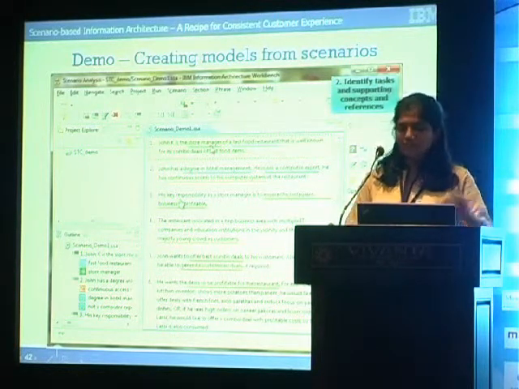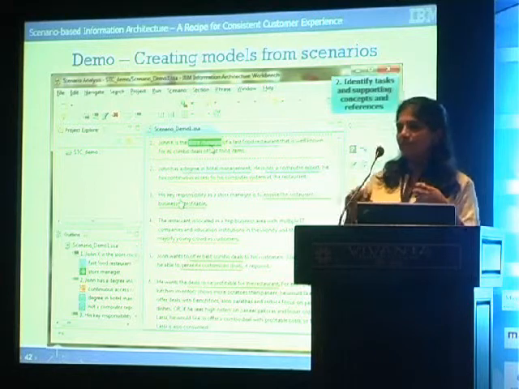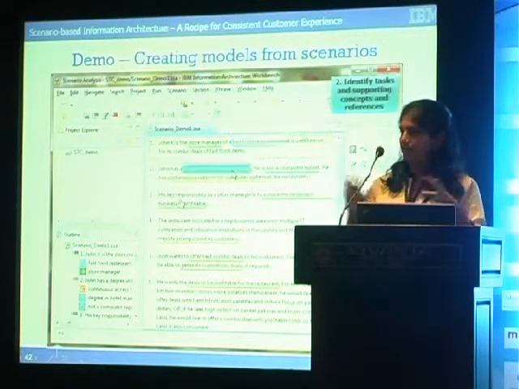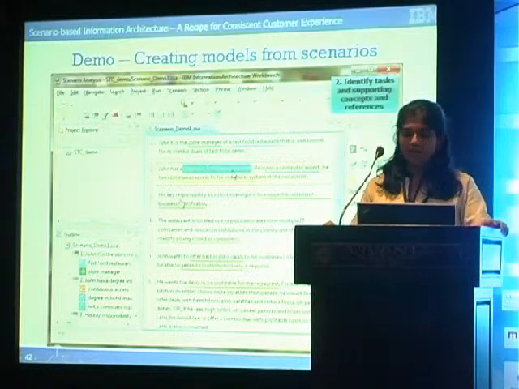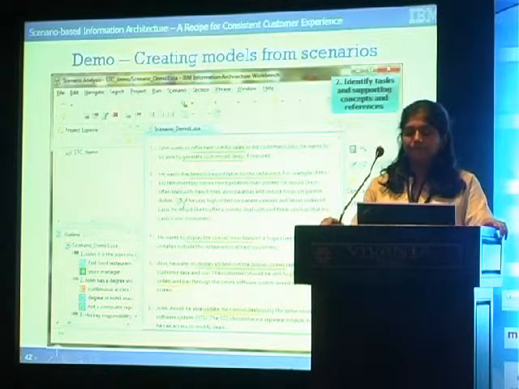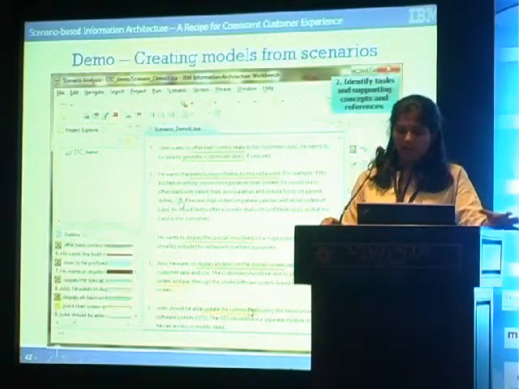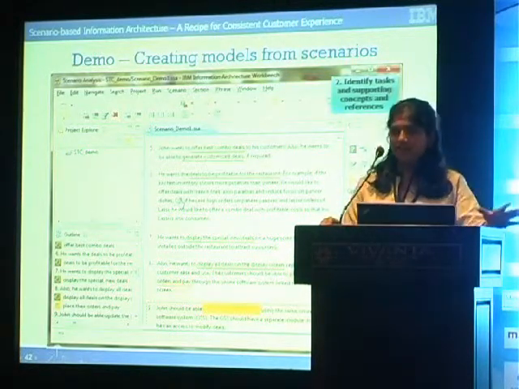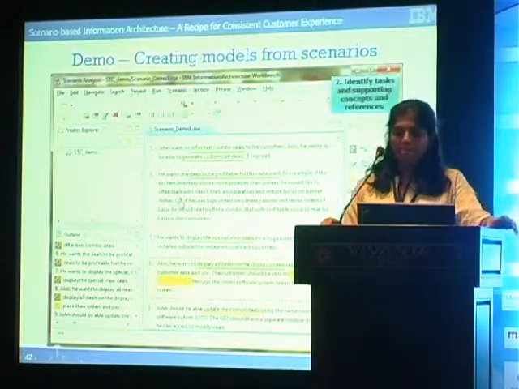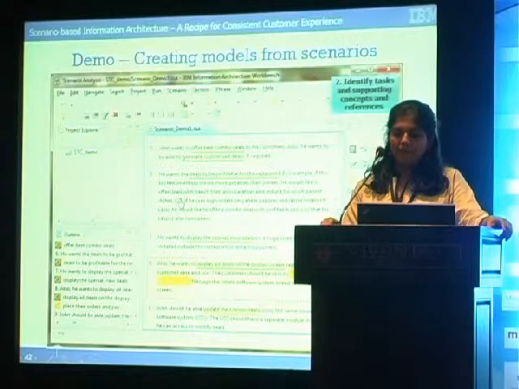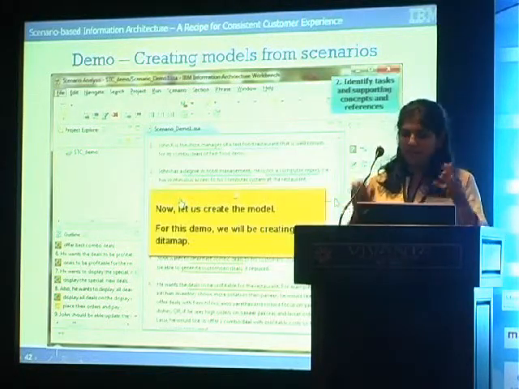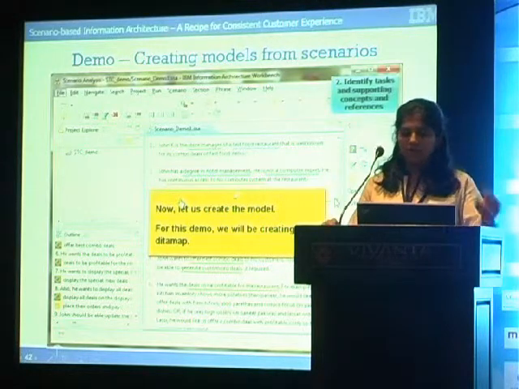You will see there are different colors used, which are nothing but color coding based on the object nodes that were selected, like a concept, task and reference would have different color coding. Okay? You can go ahead and edit this, change it, modify it. Now that your analyzed scenario is ready, as we saw, the next stage is to create models. By creating models, you are actually creating a TOC, you're creating your topic structure. So let's go to that.